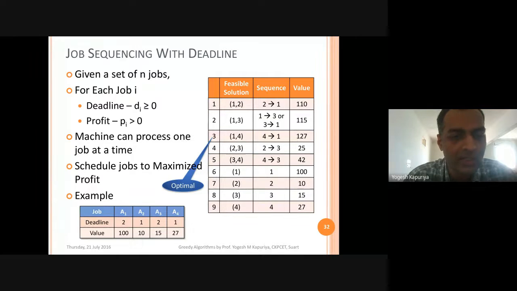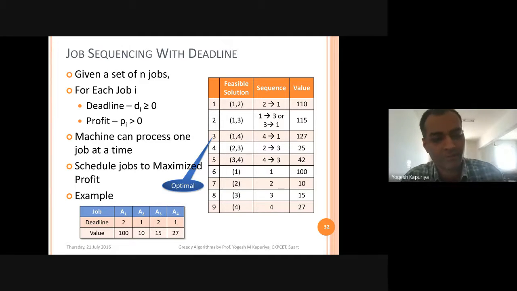So that is the constraint. What is the objective function? Objective function is to maximize the profit. So you should schedule or select a job in such a way that the total profit which is being earned by all the jobs of your schedule will be maximum.